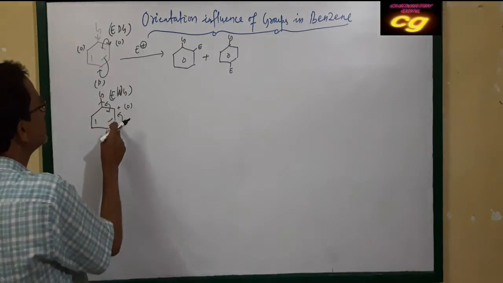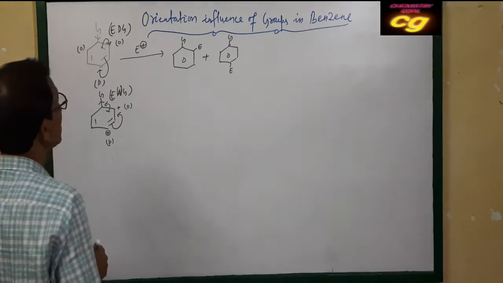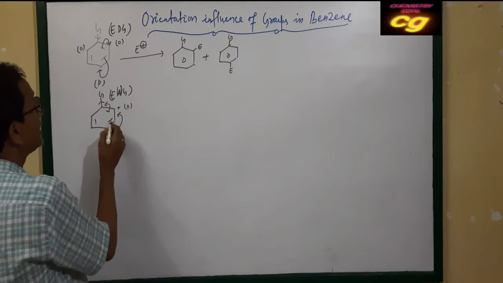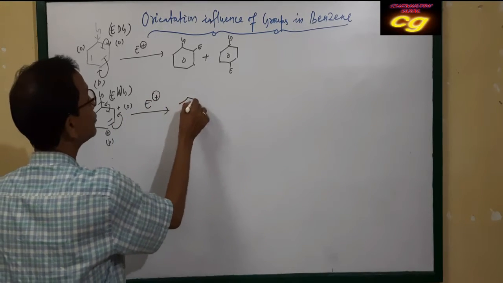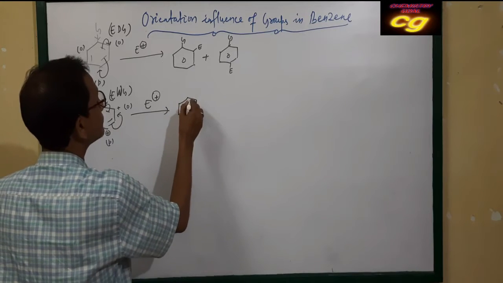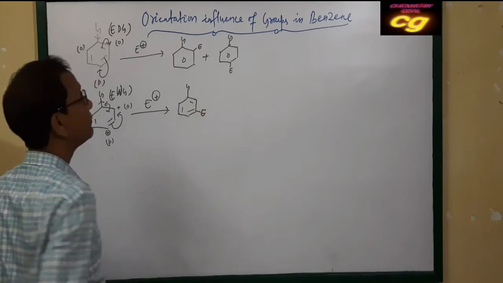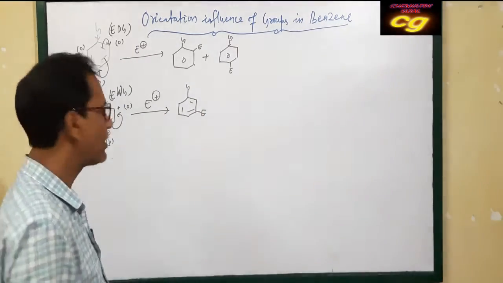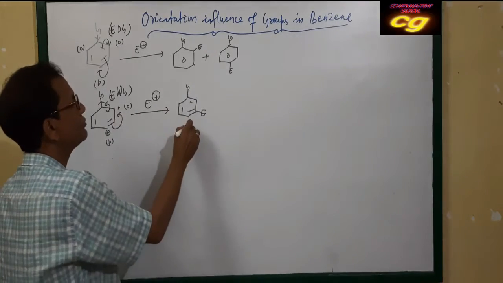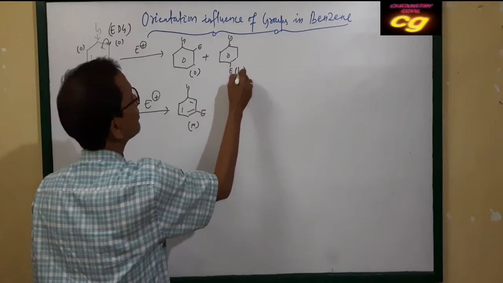Then the electron density at the ortho and para positions is less. That's why the electrophile attacks at which position? The meta position. So the product will be meta. This is your group, and the preferred position is the meta position. So this is the meta product, this is your ortho product, this is your para product.